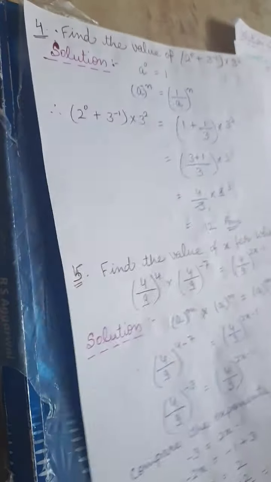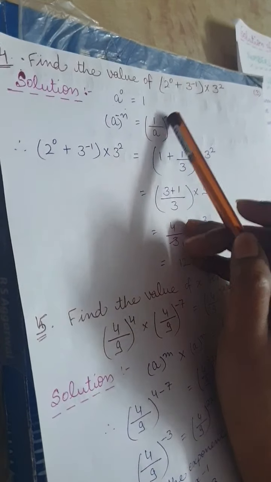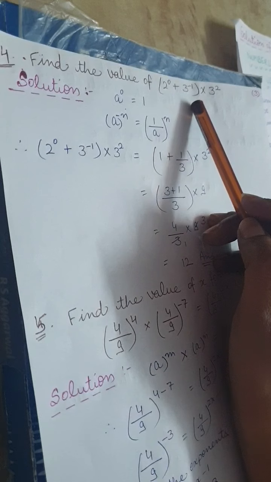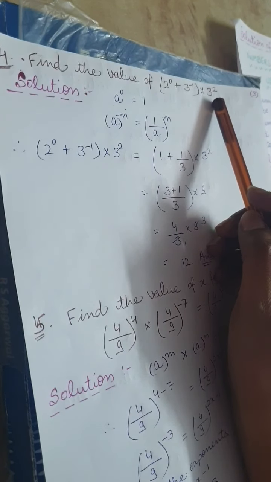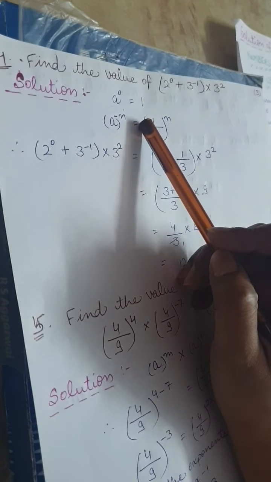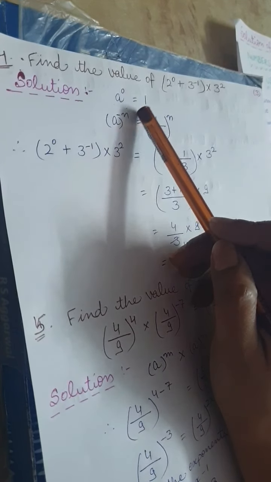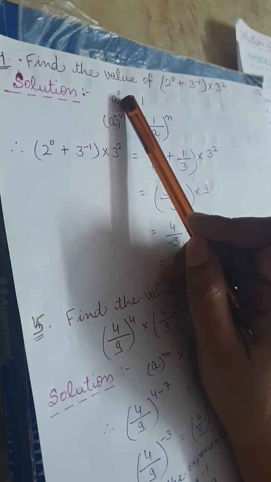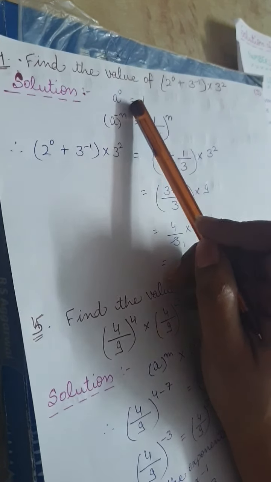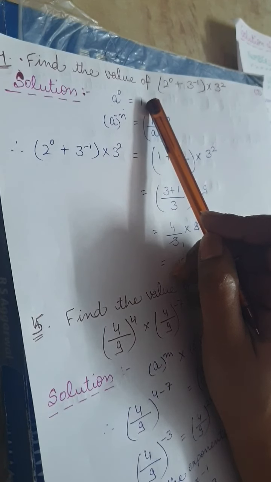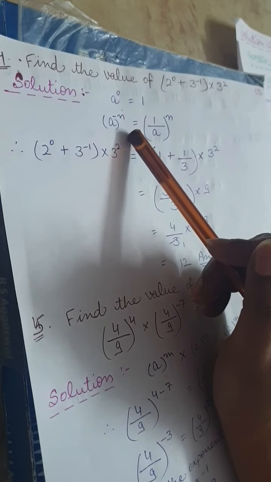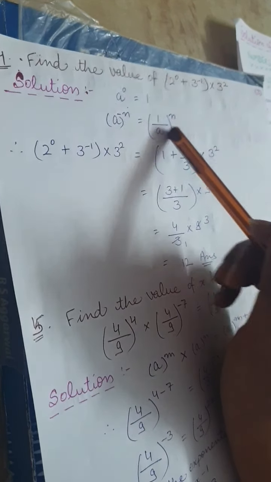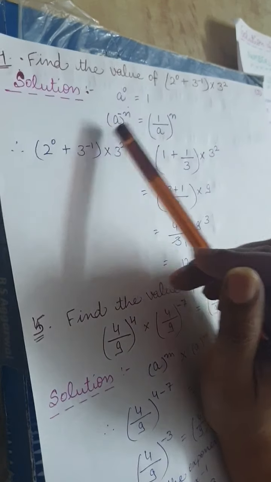Just take another question. Find the value of 2 to the power 0 plus 3 raised to the power minus 1 multiplied by 3 square. We have learned that if a number is having 0 as an exponent, अगर किसी भी number की power 0 है, then what will be its value? Its value is always 1. And recall this property also. If the power is negative, we have to take the reciprocal. Both the properties we are applying here.